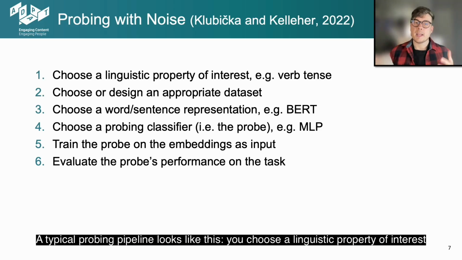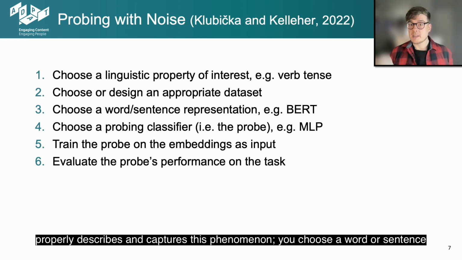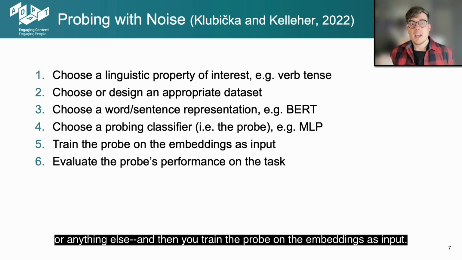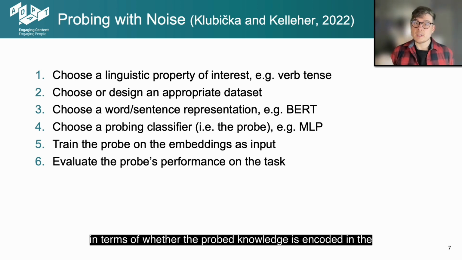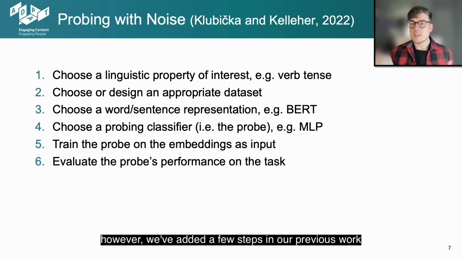A typical probing pipeline looks like this. You choose a linguistic property of interest, such as verb tense. You choose or design an appropriate dataset that properly describes and captures this phenomenon. You choose a word or a sentence representation, such as BERT. You choose a probing classifier, which in this framework is called the probe. This can be an MLP or SVM or anything else. And then you train the probe on the embeddings as input. Once you evaluate the probe's performance on the task, you can make inferences in terms of whether the probed knowledge is encoded in the representation or not. This is where typically the probing framework stops.